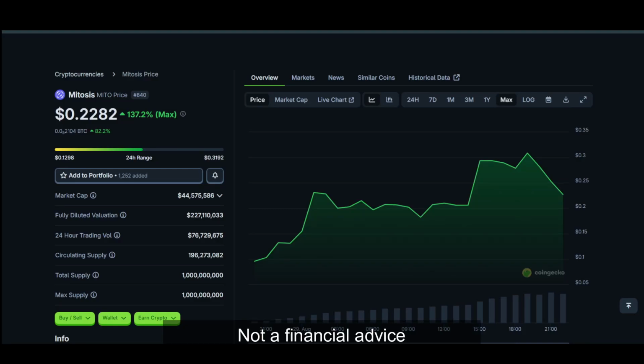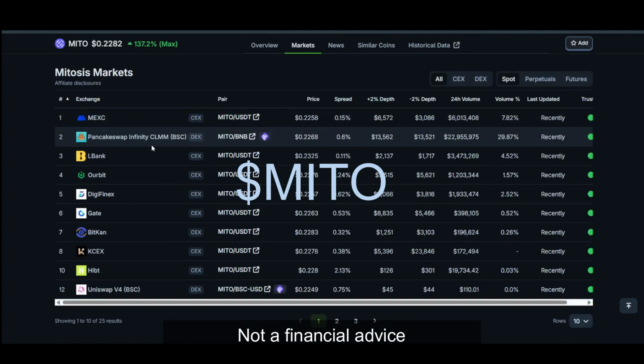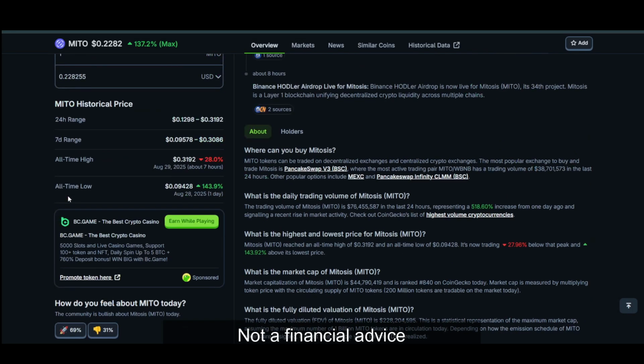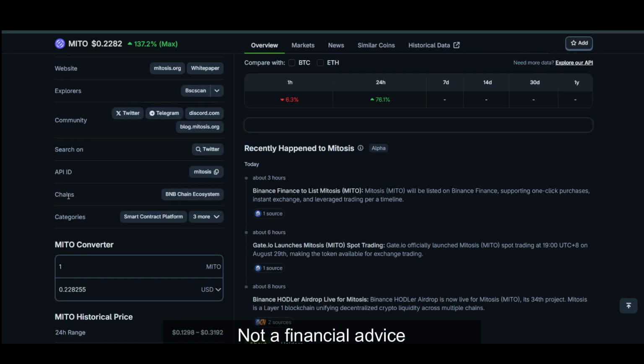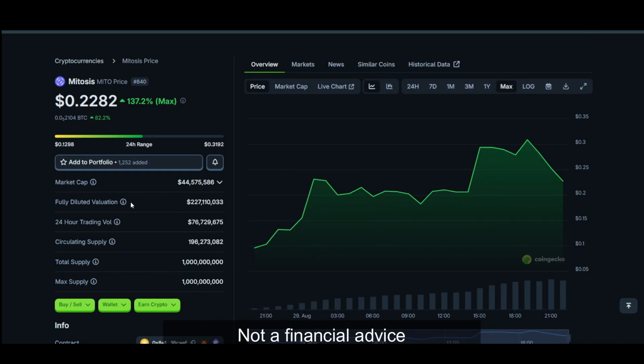So in this video, we'll take a look at Mitosis, or the token MITO. The token just launched, as you can see, and it launched on Binance. It did launch on other exchanges like Gate.io and some others, but it did not launch on Coinbase or even any other big exchange as of now. So let's take a look at it. We'll look at its tokenomics, what Mitosis is, how the TVL is doing, and where the token MITO could be headed. So let's get started.